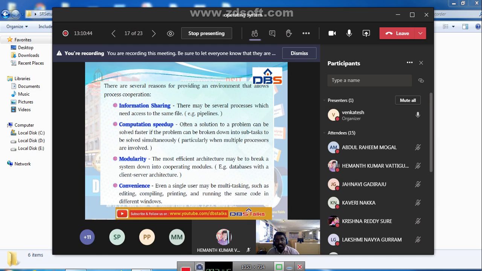Here convenience means a single user may be multitasking. If we are using only a single process, we are not doing all the work with that single process. If we are using multiple processes, definitely we are going to get more work done on the different processes.